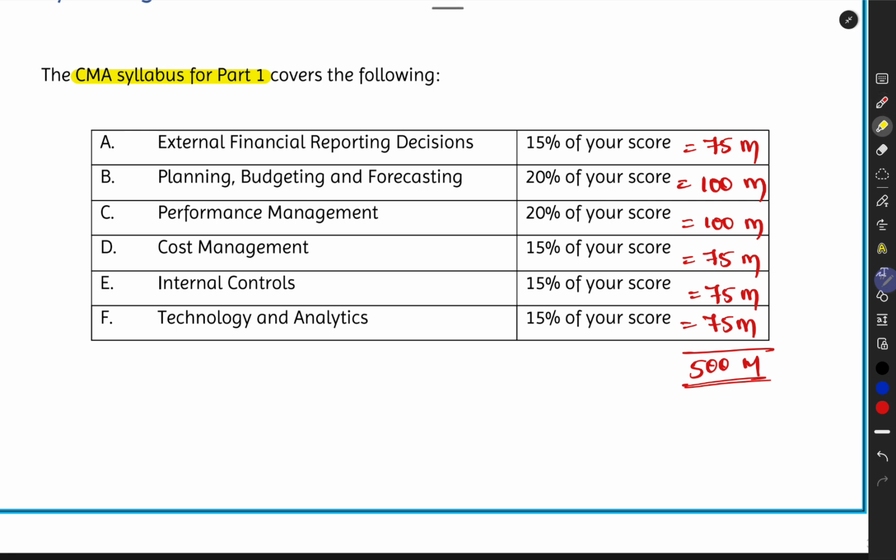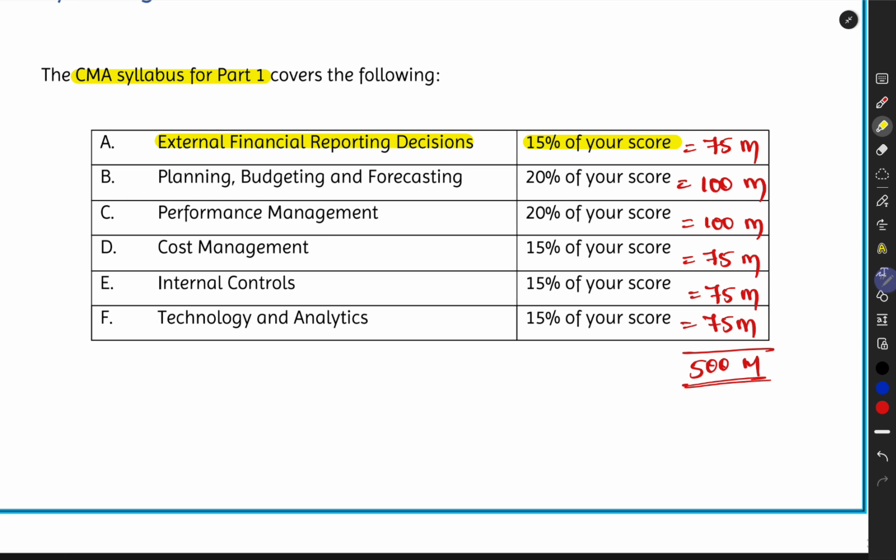So if you see the first one, which is external financial reporting decisions, that is covering 15% of your total score. So this is the lengthiest section in your entire syllabus. There is a huge volume of information covered in this.